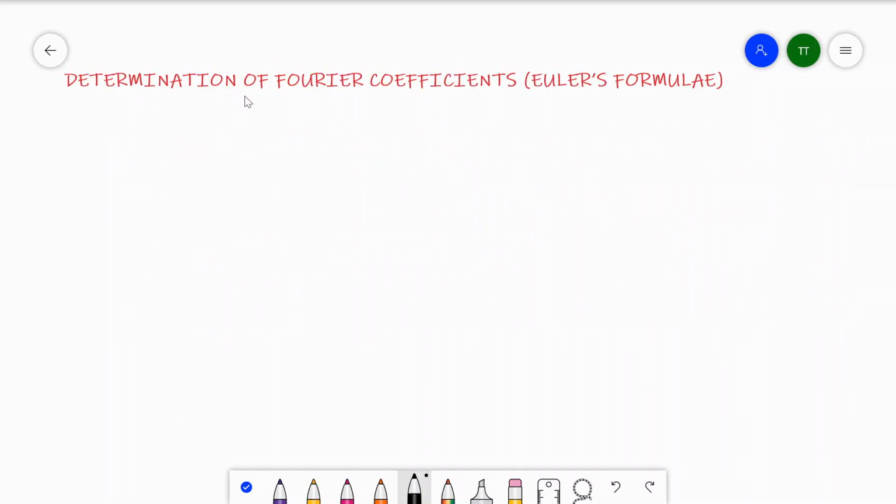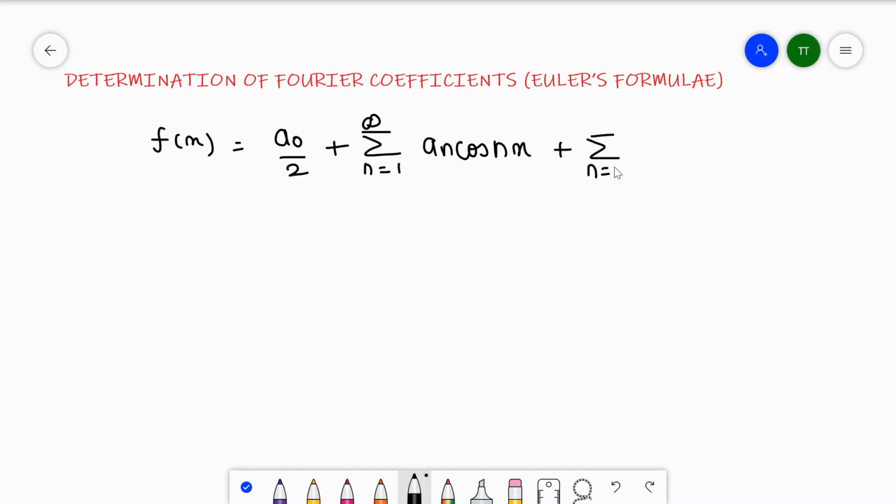So let's see the determination of Fourier coefficients by using Euler's formula. So we know that f of x is equal to a0 by 2 plus summation n is equal to 1 to infinity an cos nx plus summation n is equal to 1 to infinity bn sin nx.